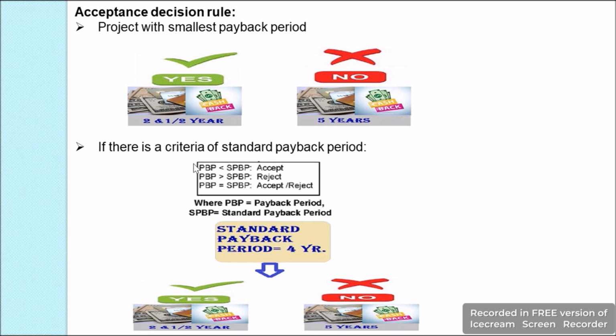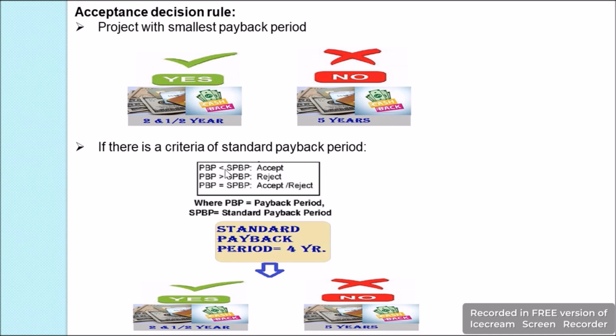Furthermore, there can be a criteria of standard payback period. Like a firm may have a criteria that the payback period should be 4 years, and all the projects below the 4 years can be accepted and above 4 years will be rejected. That is the payback period.